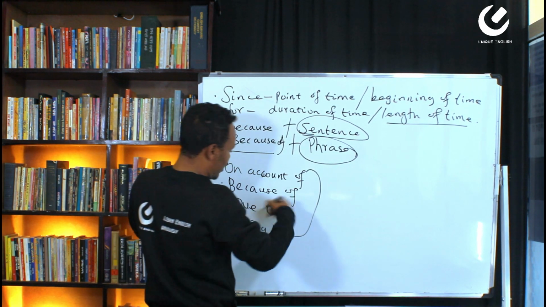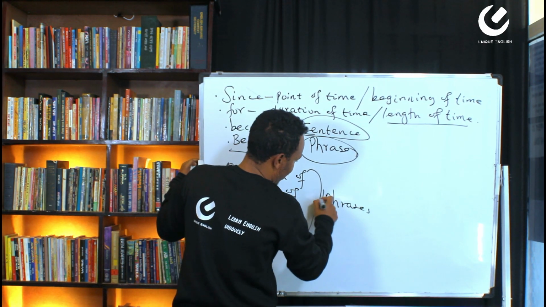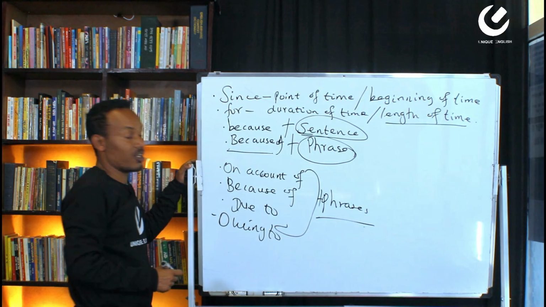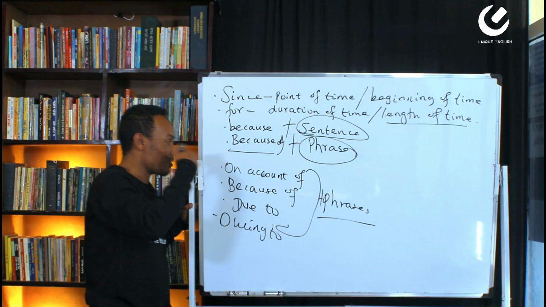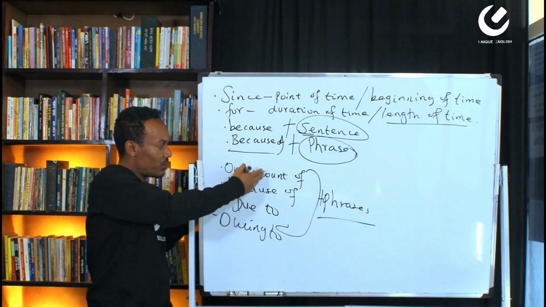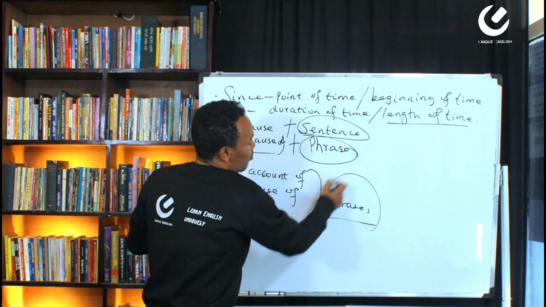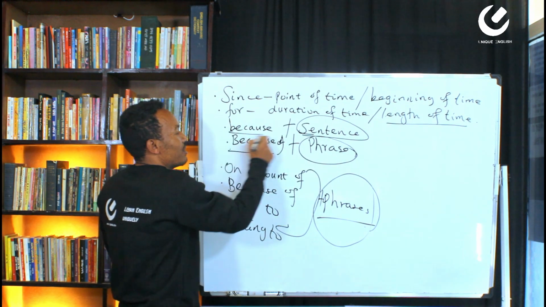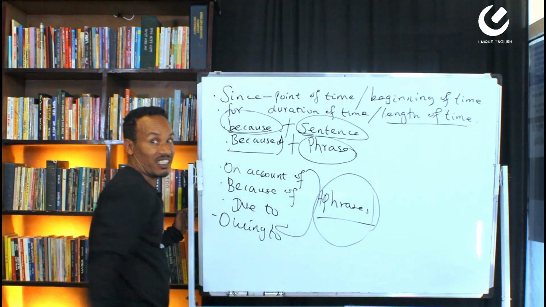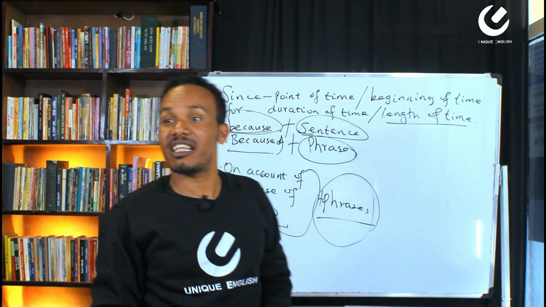While expressing reasons or causes, use these, on account of, because of, due to, owing to, and they are followed by phrases, whereas because is followed by a sentence. This is the difference we have. Now, is the difference clear, Ashanafi?